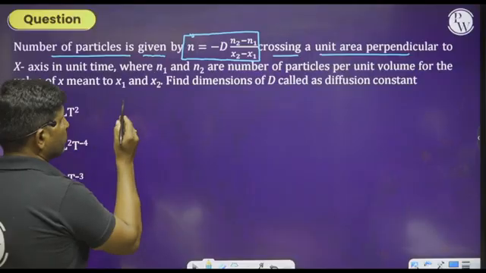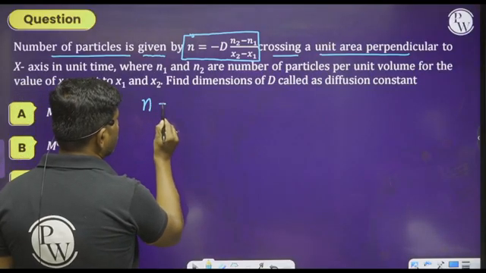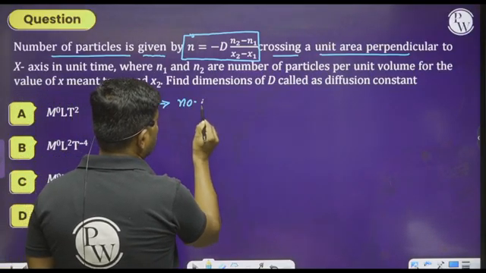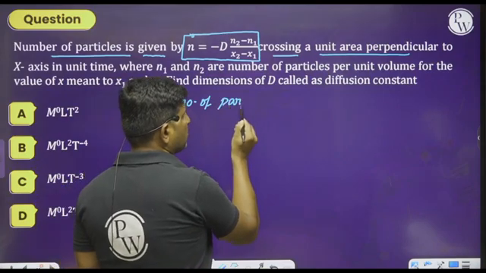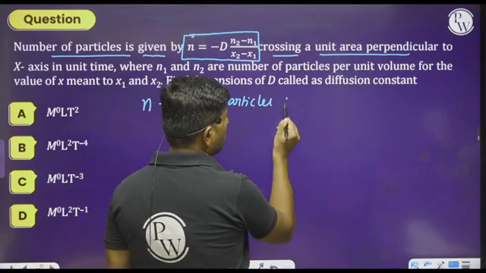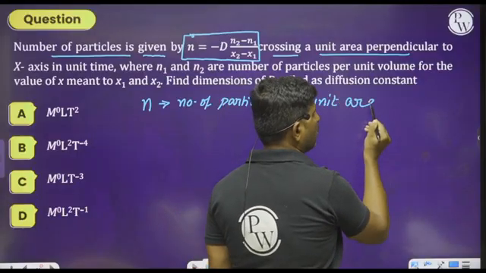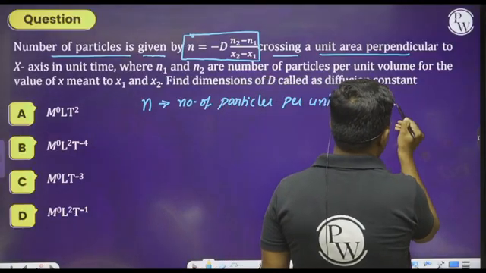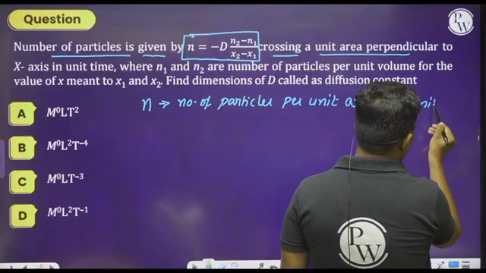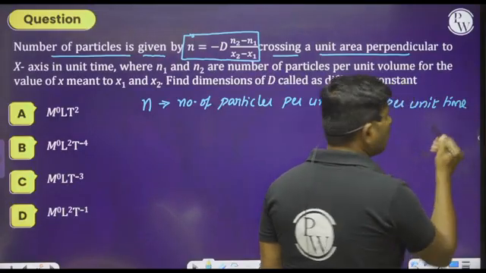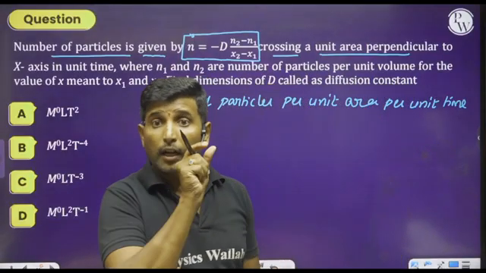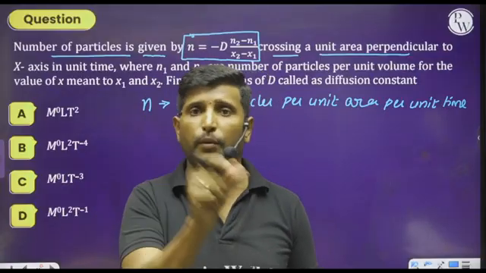So what is the meaning of this? See here, n stands for number of particles per unit area, per unit time. We have to read completely about the given quantity.